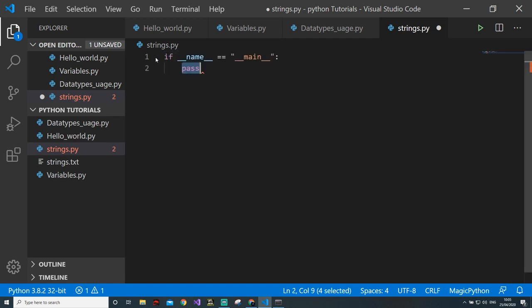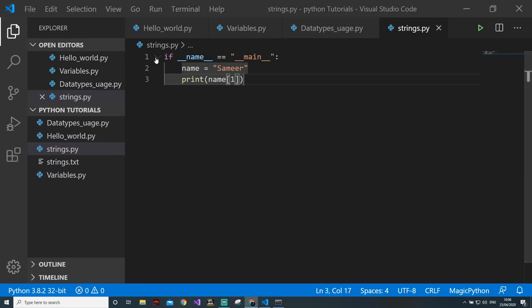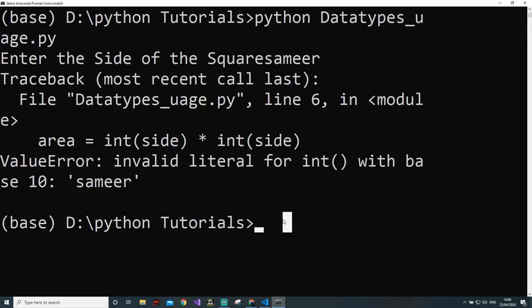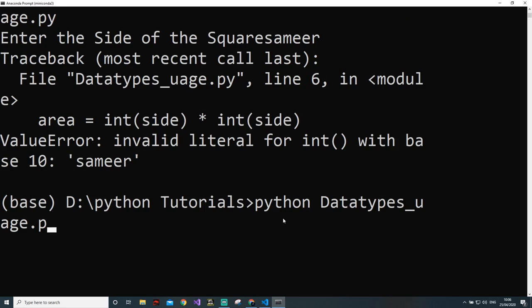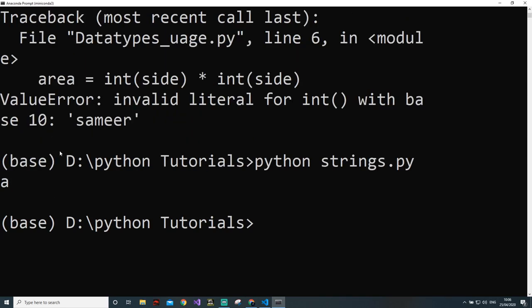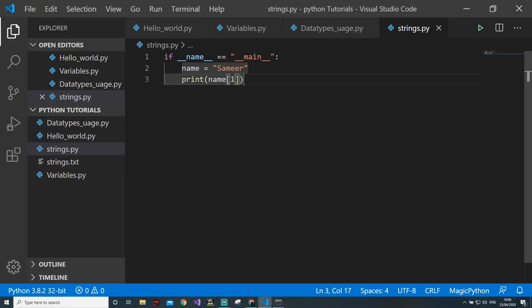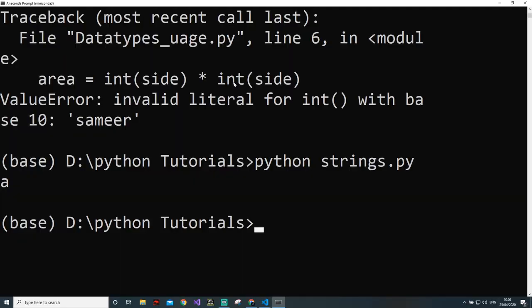And if I show you through the program, if name equals Samir and I print name of 0, it will give you S. Name of 1 will give you A. As I told you, it starts from 0.